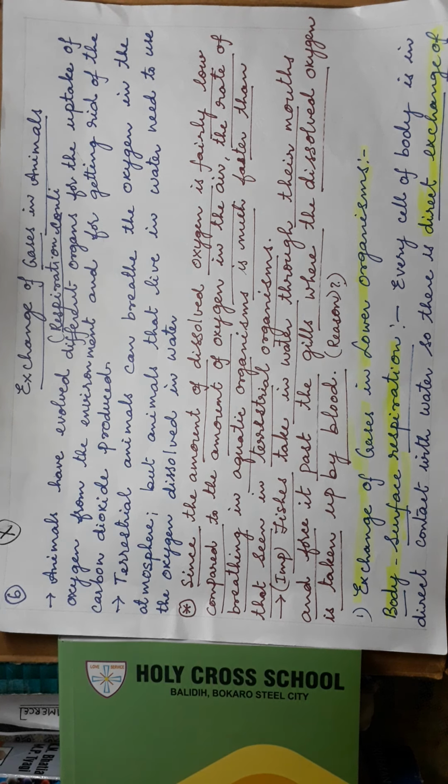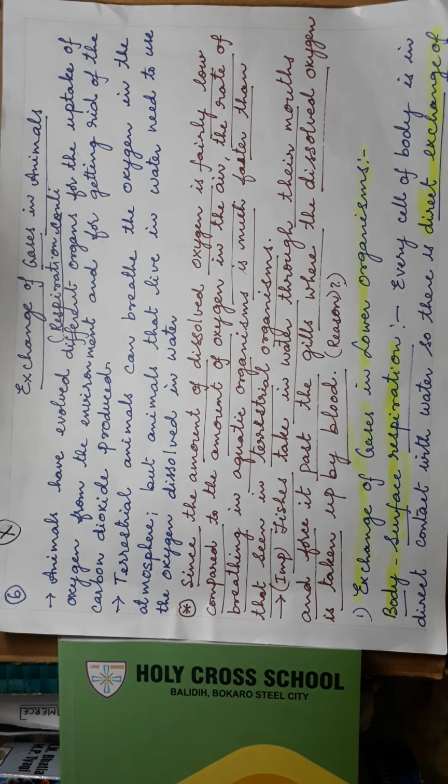But all invertebrates are organisms which do not have a backbone. And not only that, some of the vertebrates also have a different mechanism until the lungs come.